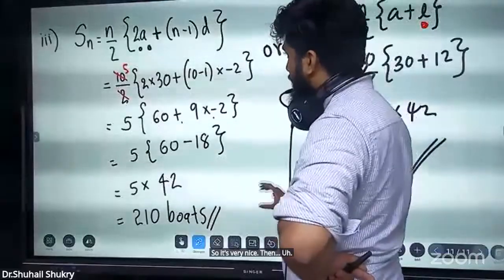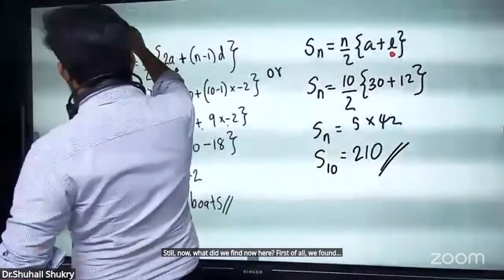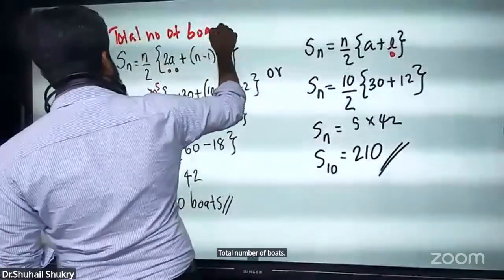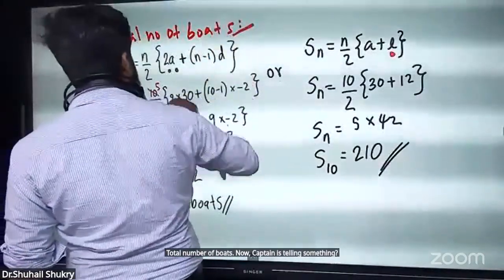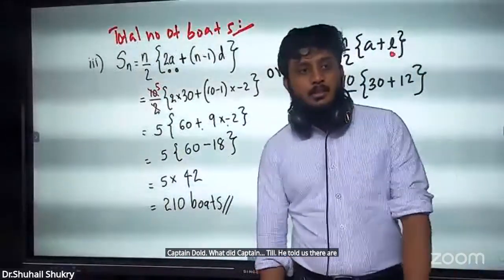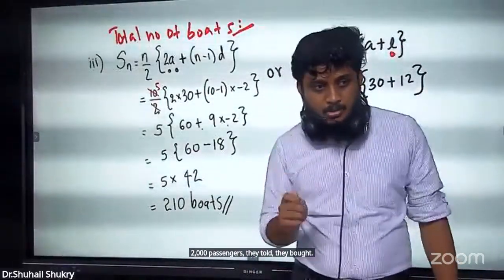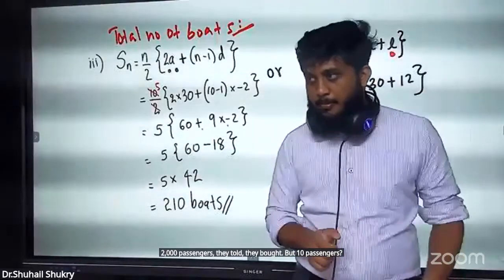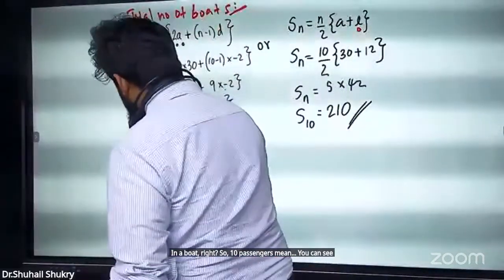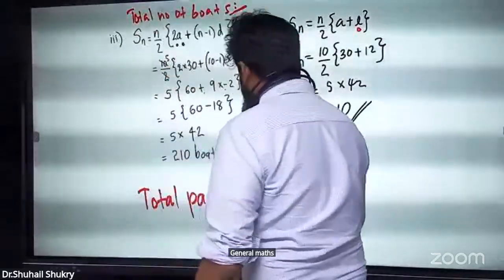We'll go to the sum now. What did we find here? First of all, we found the total number of boats. Now the captain is telling something. What did the captain tell? He told us there are 2,000 passengers. They told they bought 10 passengers in a boat. Right? So with 10 passengers per boat, you can see the total passengers. Now, this is not arithmetic progression. This is general maths.